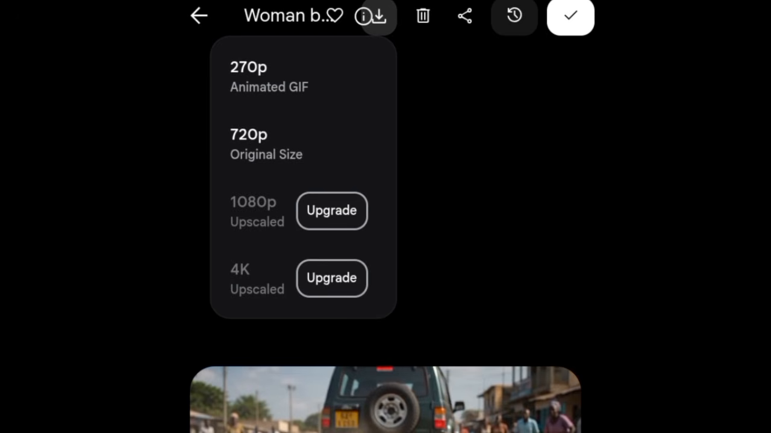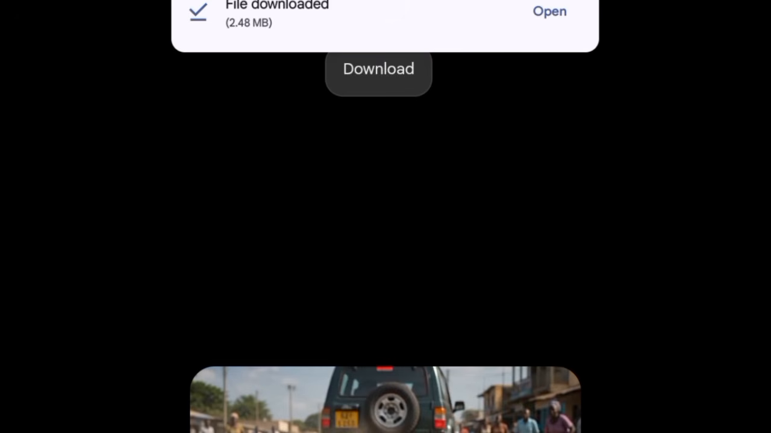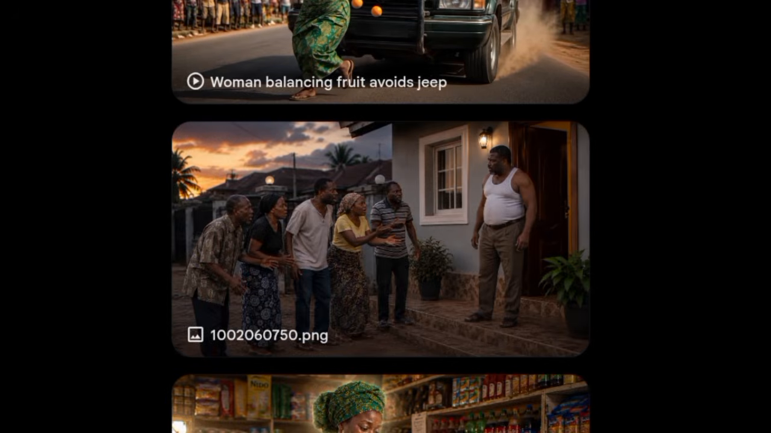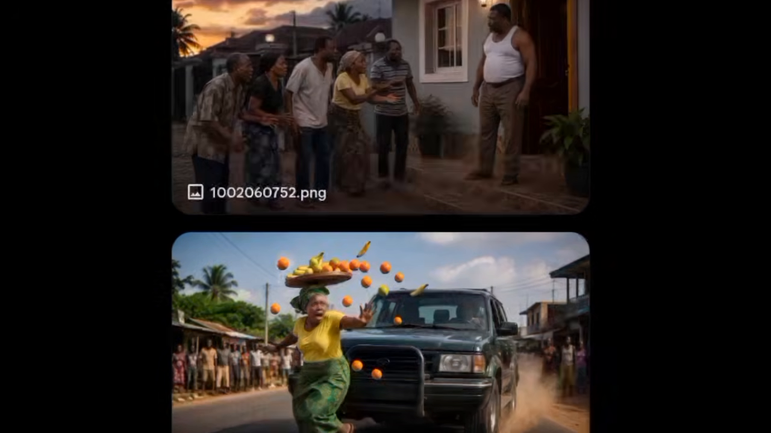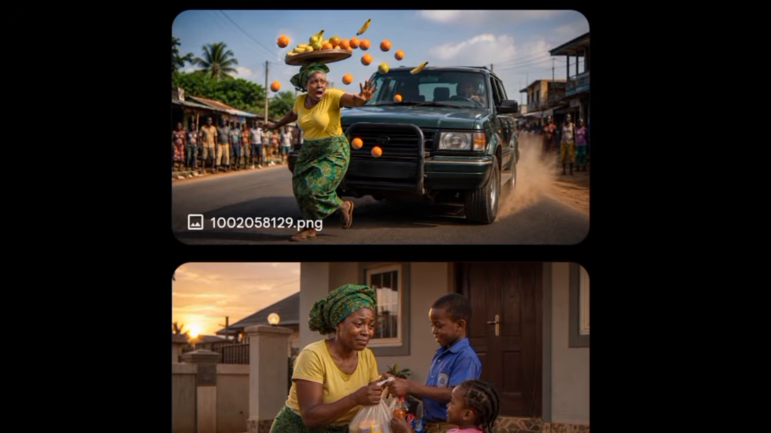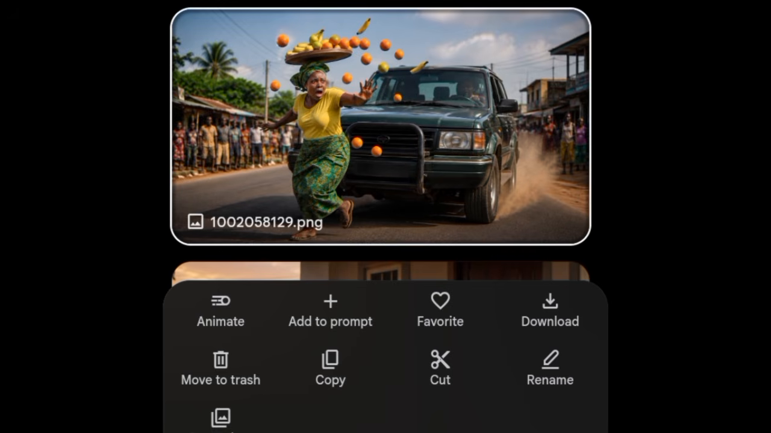So what you have to do, you click here and click the download icon, click on 720p to download the video. Can you see that? File downloaded. Now let's proceed to scene 2. Take note of the point I said before. To have consistency in your video, you need to add your image to the prompt. You need to long press the image and then click on add to prompt. Make sure you bring in your image, add your image to prompt, and go ahead to paste in your prompt. That is how you can have a consistent video.